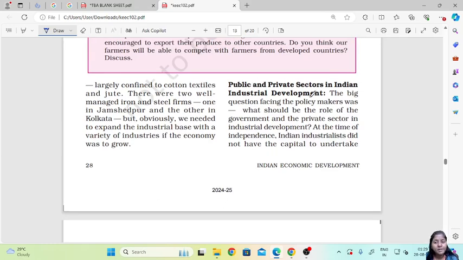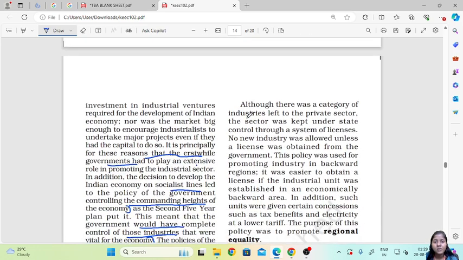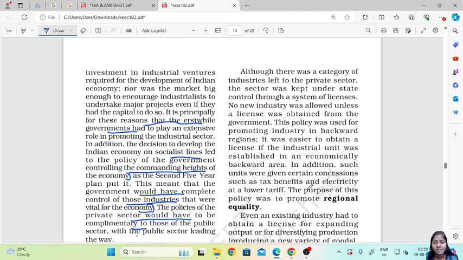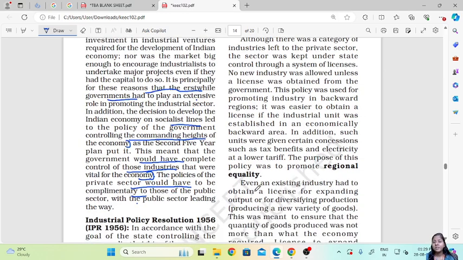So there were public and private sectors in Indian industrial development. Although there was a category of industries left to the private sector, the sector was kept under state control through a system of licenses. A new industry was not allowed unless it got a license from the government. This policy was used for promoting industry in backward regions.